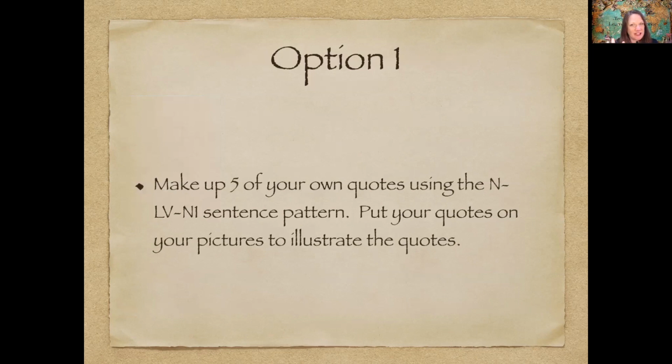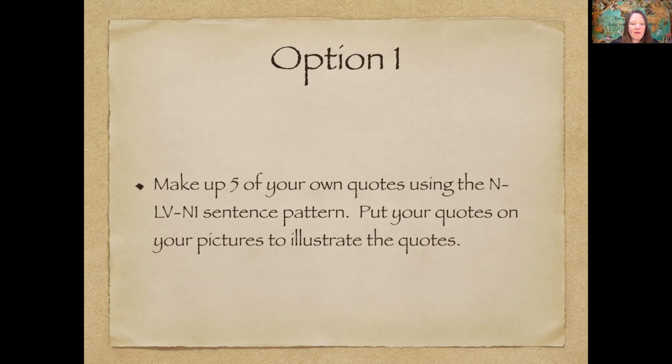You have 4 options for your assignment, and you only need to do 1, okay? And I will have a worksheet. Oh, actually, you have a quiz. You have a quiz to do. And then I would like to give you one extra assignment. I am going to ask you to look up quotes. Look up 5 quotes, write them down, just short quotes. But you need to look up metaphors. Call them metaphors in a quote. And then find those and write them down and then do the sentence pattern, noun, linking verb, noun 1. And I would like to see which quotes you find and come up with.